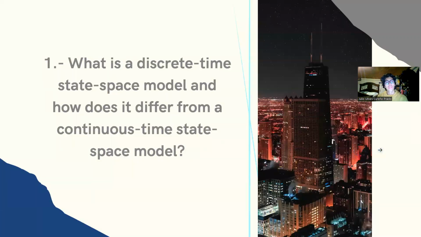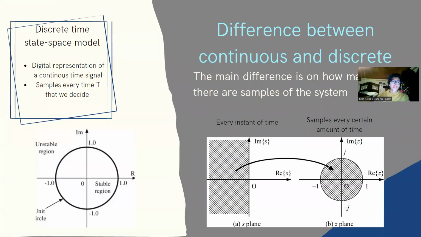Well, first of all, we need to define what a discrete time state-space model is and how it differs from a continuous time state-space model. A discrete time state-space model is a digital representation of a continuous time signal, and it samples every time t that we decide. The main difference between continuous and discrete time state-space models is how many times there are samples of the system. In a continuous time state-space model, the samples are every instant of time, and in a discrete state-space model, it's every certain amount of time that we decide.